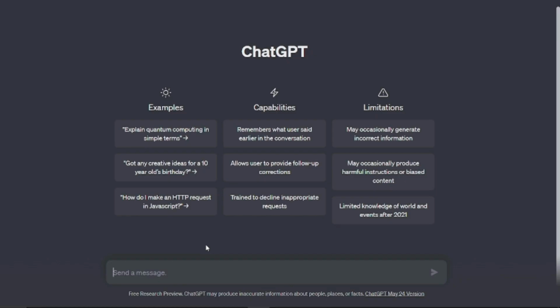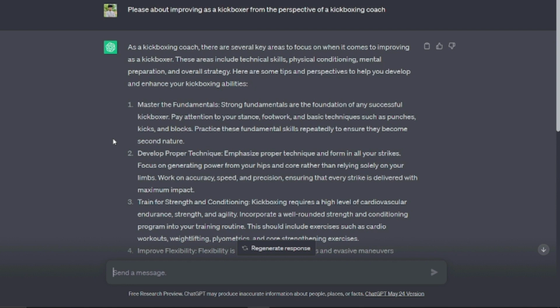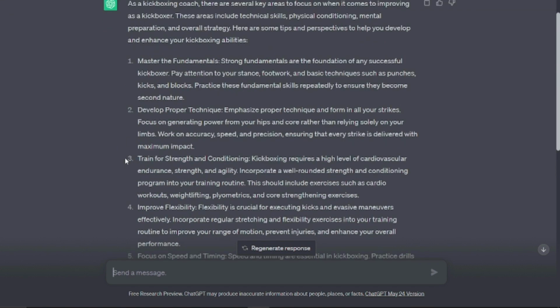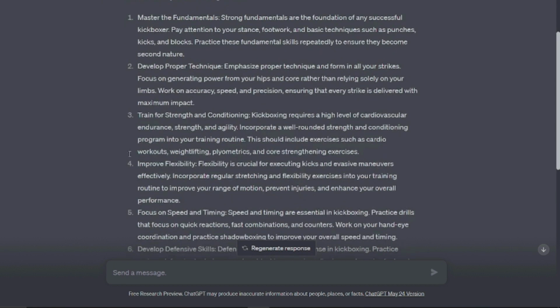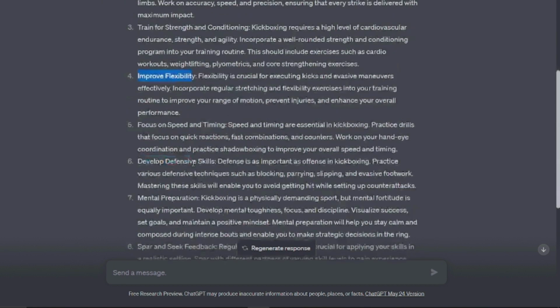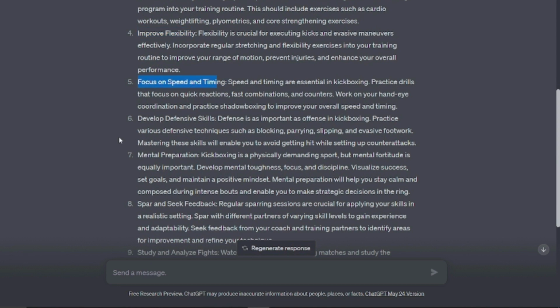All right, starting with the first example, which will be singular perspective, we'll type in the formula for that: please write about the topic from the perspective of viewpoint, and we already know our topic, which was kickboxer. As you can see, it's given us a complete detailed version of kickboxer from the perspective of a kickboxing coach, which has mastered the fundamentals, trained for strength and conditioning, improved flexibility. So those are very much kickboxer coach oriented.